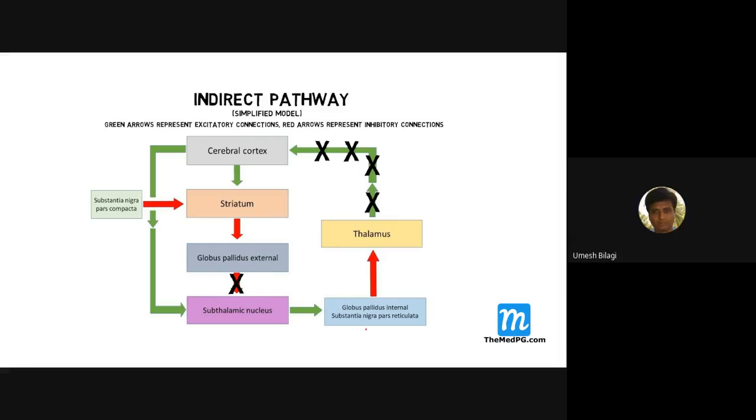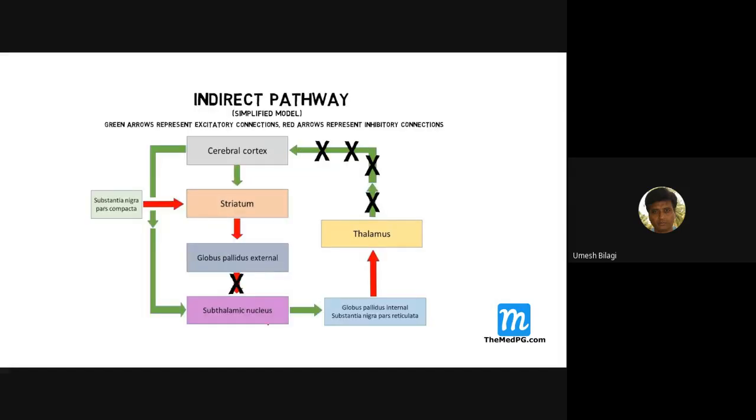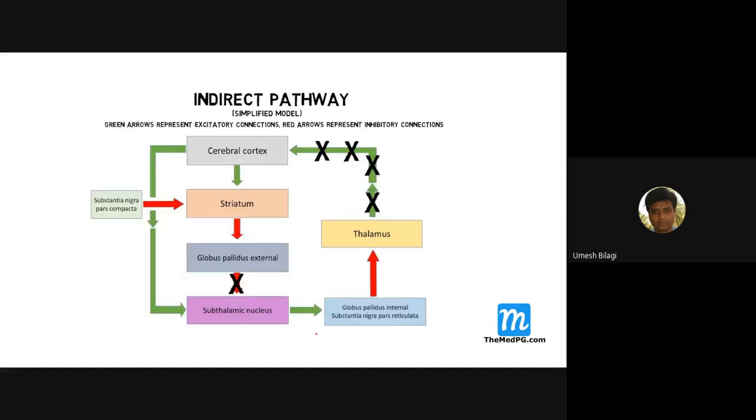So in the direct pathway, the globus pallidus internal will send what? There is a loss of inhibition here. Whereas in the indirect pathway, there is more inhibition going to the thalamus. Basically, globus pallidus internal will send a loss of inhibition in the direct pathway, whereas in the indirect pathway, globus pallidus internal will give more inhibition to the thalamus. So the impulses going to the cerebral cortex are decreased.